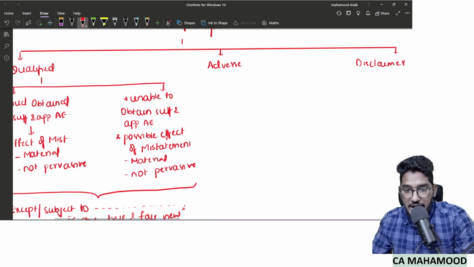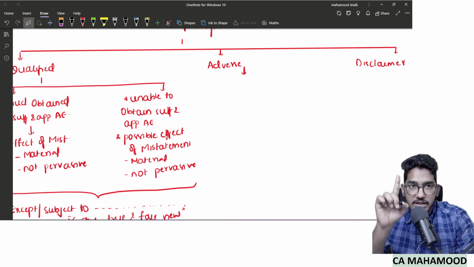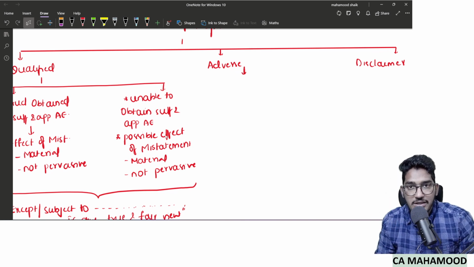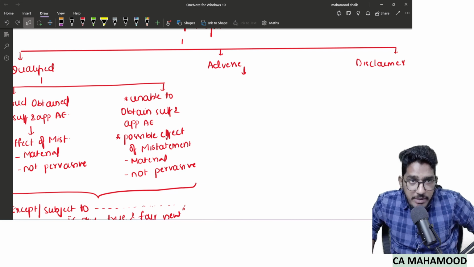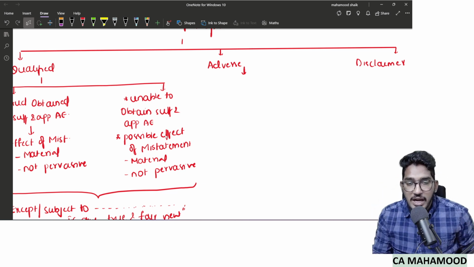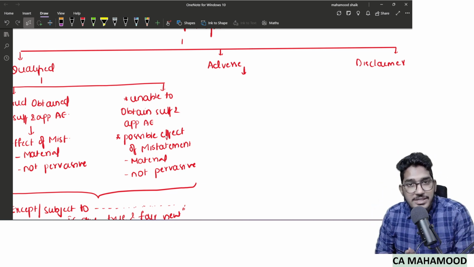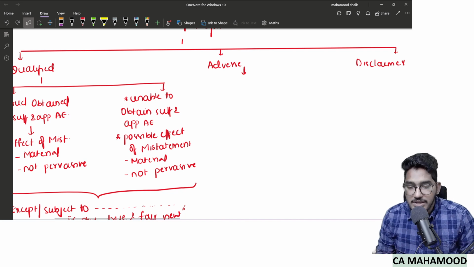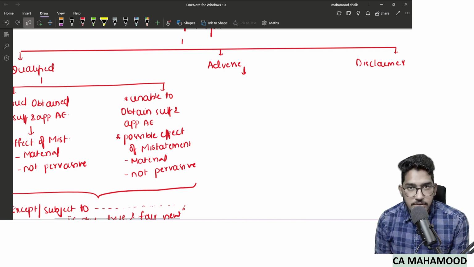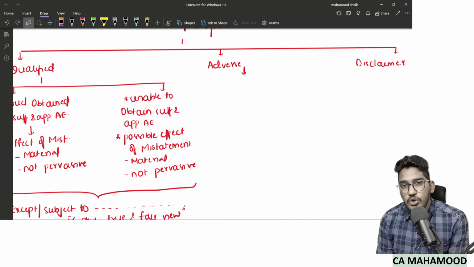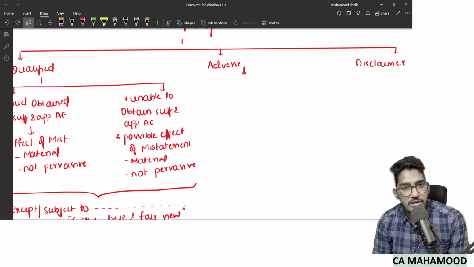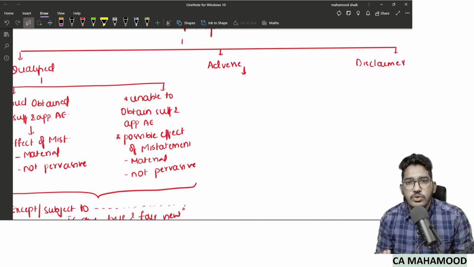Now talking about adverse opinion. Adverse opinion will be given only in one case. Adverse opinion means what? Completely negative. I am saying financial statements are completely wrong. And when can I say financial statements are completely wrong? If you are saying a person is a very bad person, will we say it when we know about that person very well, or when we don't know? Definitely when we know it.